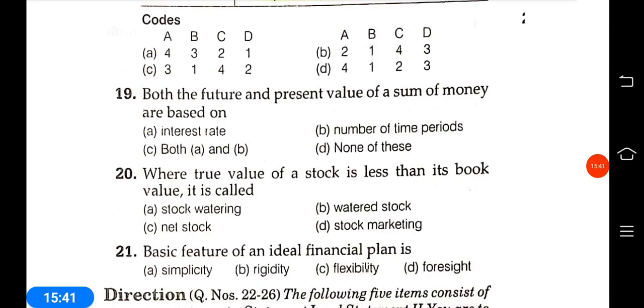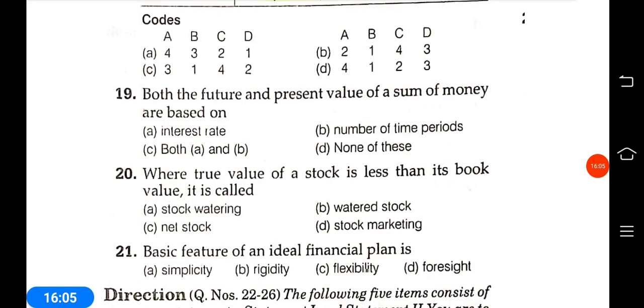Okay, next question: both the future and present value of a sum of money are based on interest rate, number of time periods, both A and B, or unknown. The answer is that both future and present value of a sum of money are based on interest rate and number of time periods. Both are the answer. So answer is C.